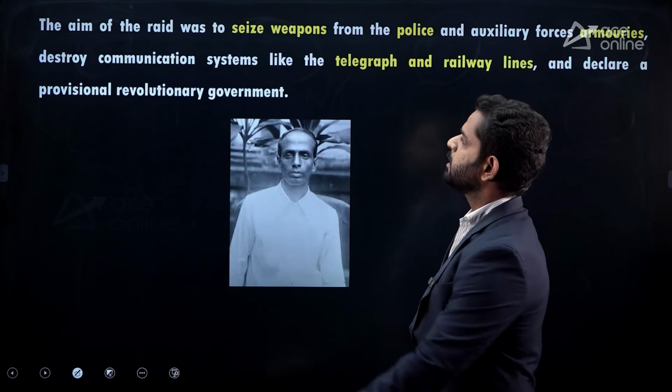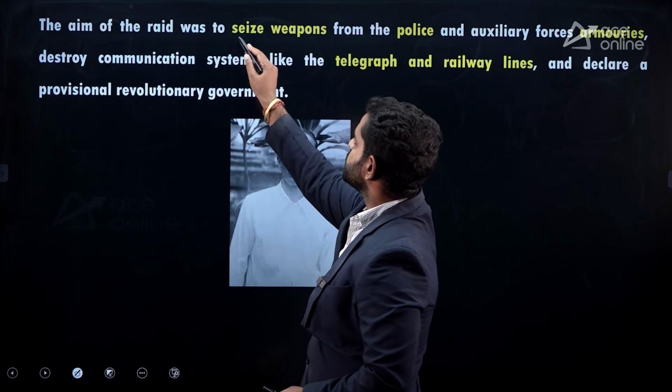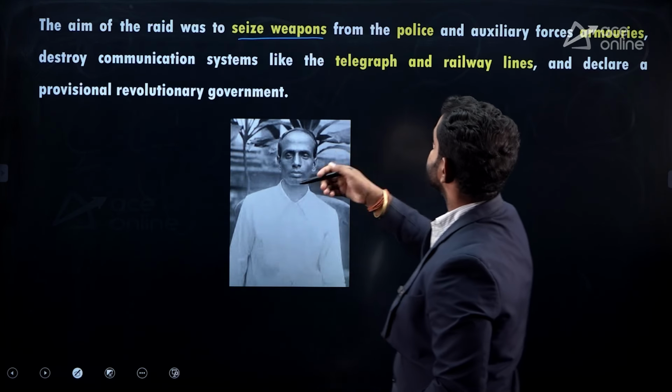Let's see the detail. The aim of the raid was to seize weapons from the police and auxiliary force armouries, destroy the communication system like the telegraph and railway lines, and declare a provisional revolutionary government. So the correct option is option A, Surya Sen, Master Da. Next question. The Khajuraho temples were built by which of the following?